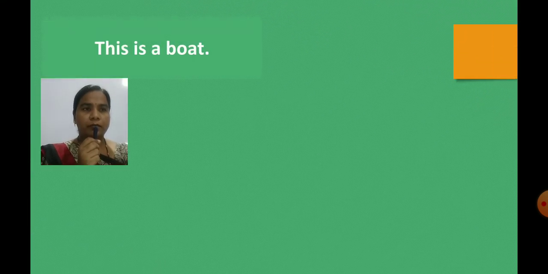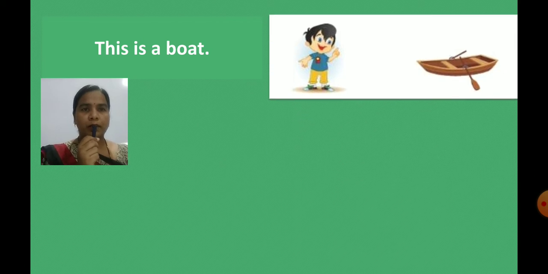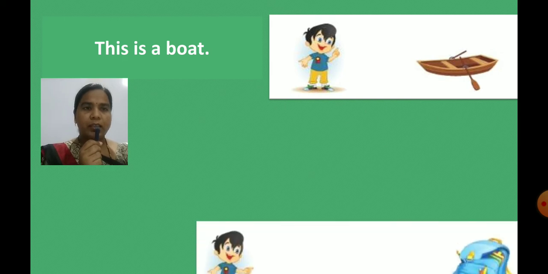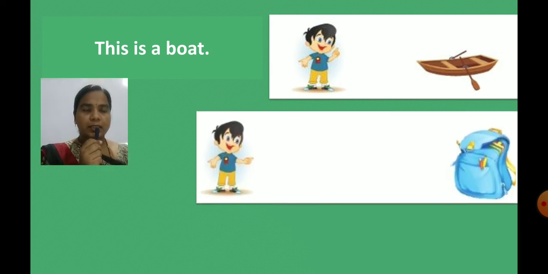Now see the next example. Children, this is a picture of a boat. Now here, this is a boat. Why has this boy used this is here? Because this boat is near to this boy. That's why he is using this is.